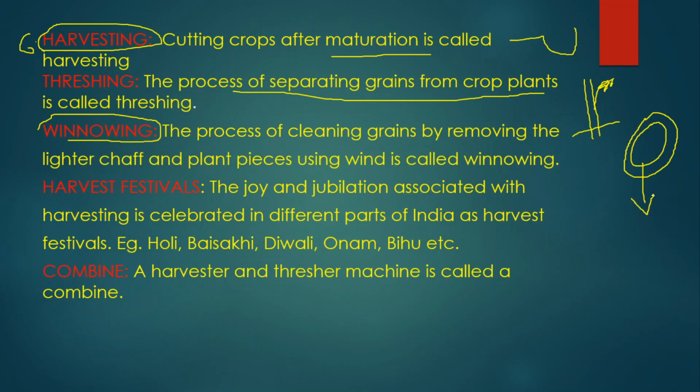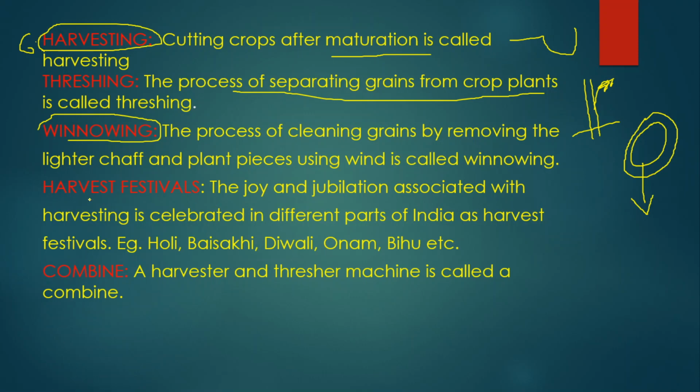If you observe in your home, your mother fries the groundnuts, that means our peanuts, and after that she crushes the groundnuts, and then she just blows some air on them. What will happen? The seed coat will separate from the groundnuts, and you will use that groundnut for the preparation of some items.